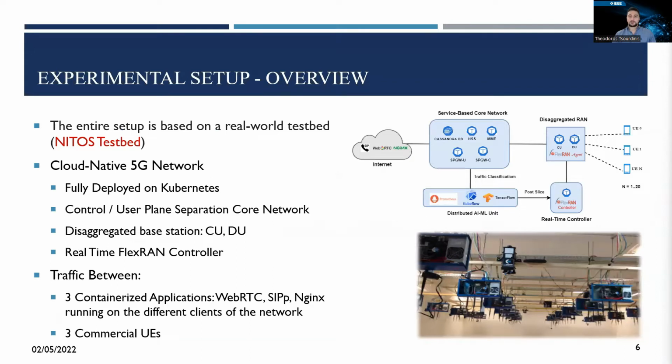The figure on top summarizes the framework's architecture, showing the deployment of the service-based 5G network, the introduced AI/ML unit, and the internet applications that the end users interact with. It's a cloud-native 5G network fully deployed on Kubernetes. The core network follows a control and user plane separation architecture, while the front-haul radio access network follows a disaggregation architecture that incorporates a near real-time flexible controller.